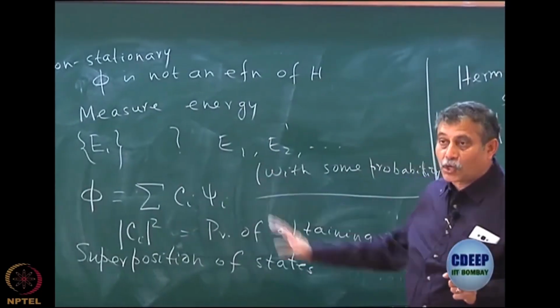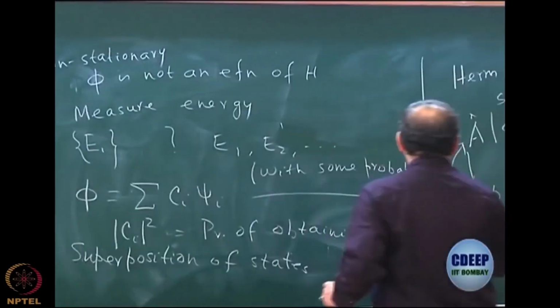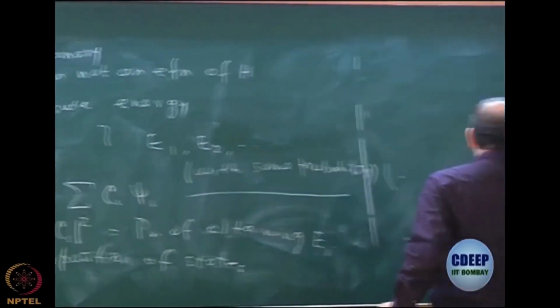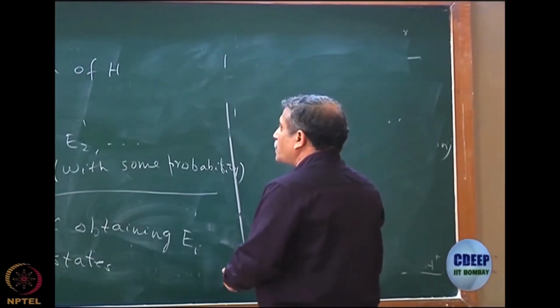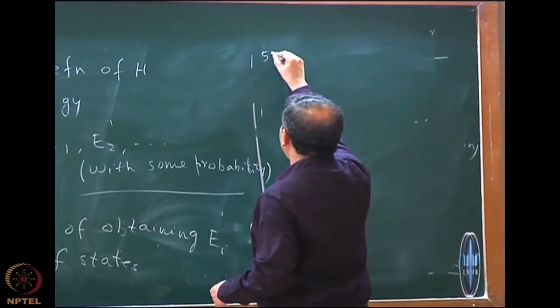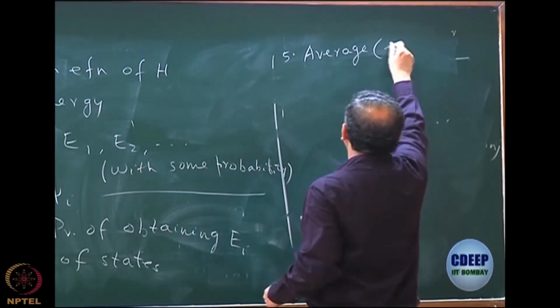In fact, we showed in detail how it can be done. In all such cases, for a non-stationary state, the way to obtain a value is through what is called the average value. That brings in the concept of average value, or sometimes we call it expectation value.